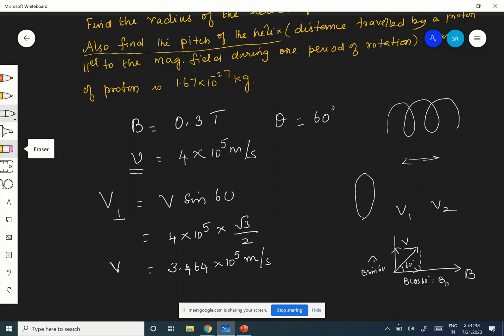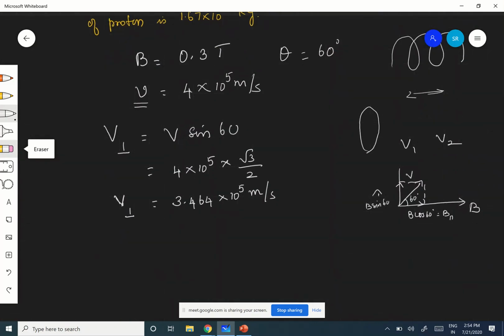That is very, very important. Only then we can solve this problem. Next one, what is the V parallel component? Hope you are following. Yesterday we named them V1 and V2. Perpendicular component is V2. Here I have taken V perpendicular. That's all.